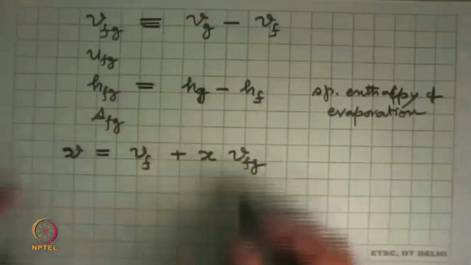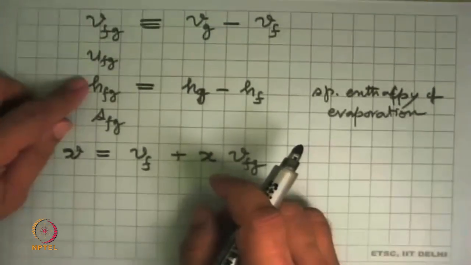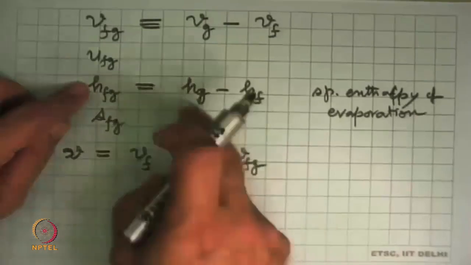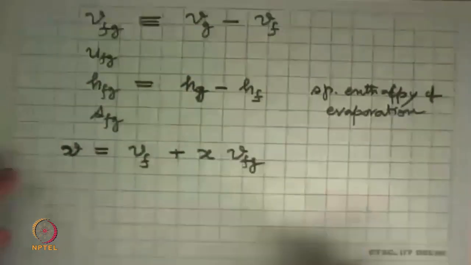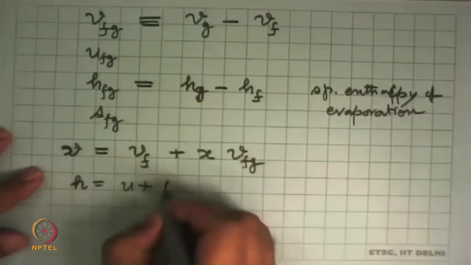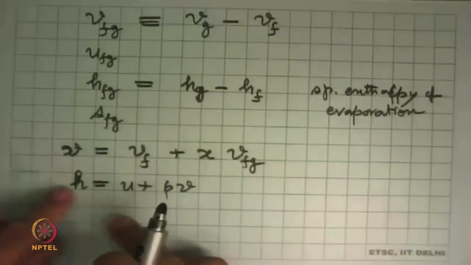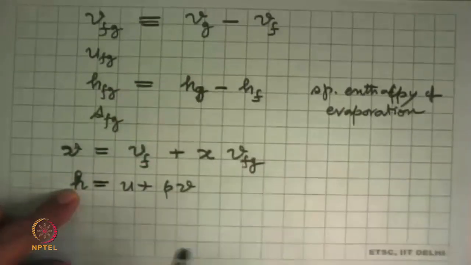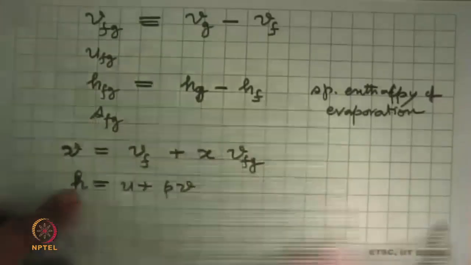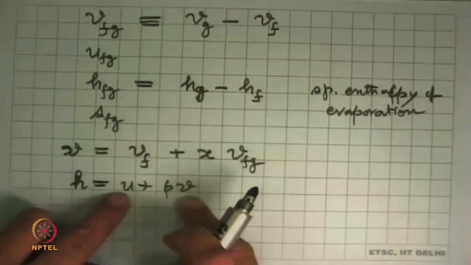In many cases, the tables will give values of these also, but there are many cases where they may not give these values. The reason would be that we can just calculate it from the values of HF and HG. And in the tables, this property relation also is always true: H is equal to U plus PV, the property relation we have already seen. So in some cases, even U may not be given, only H would be given, because in many engineering applications, H is what is used very frequently. So you will find that there are no properties for U given. No need to panic. We know that H is given, P and V are given. From there we can calculate it.